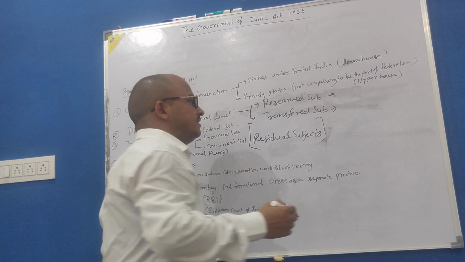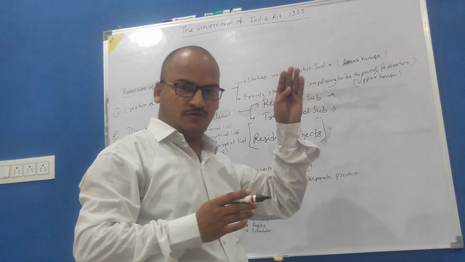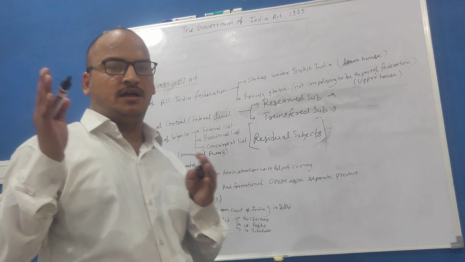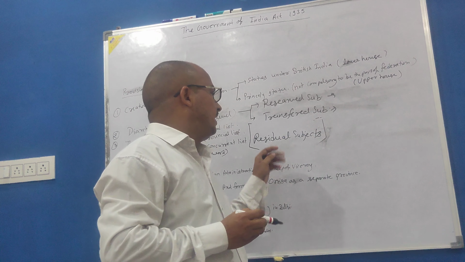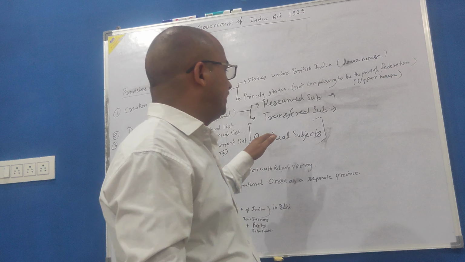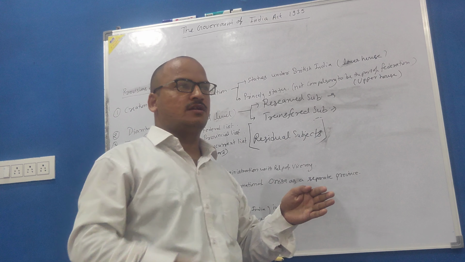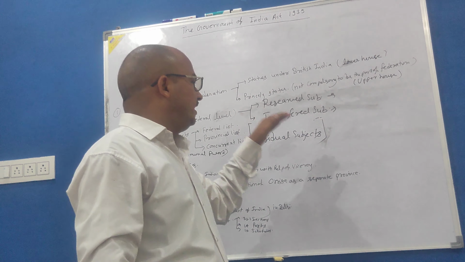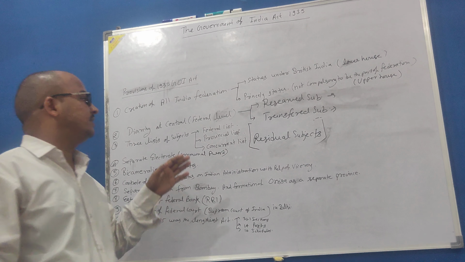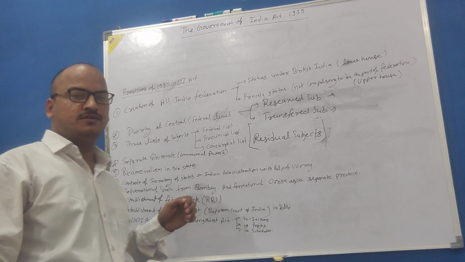On reserved subjects, the viceroy had power to make laws, and the governors that were appointed by the viceroy had authority to make laws. And on transferred subjects, the cabinet of ministers had authority or power to make laws. And at state level, the governor could also participate in making laws on the transferred subjects. The third point of this act was the three lists of subjects.